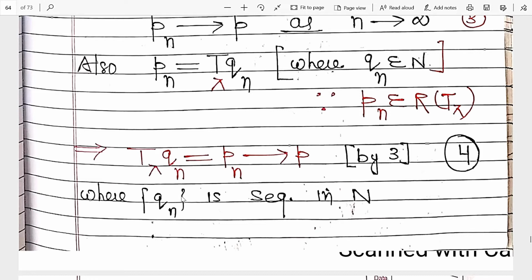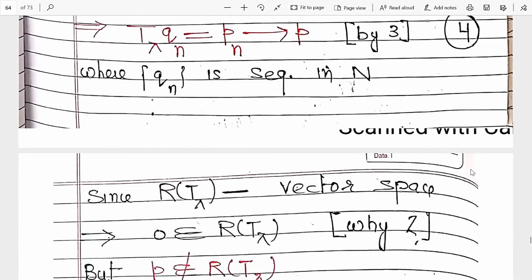And if it is convergent, then it has a convergent subsequence also. So just remember that the image of this sequence is convergent, that is equation number 4.